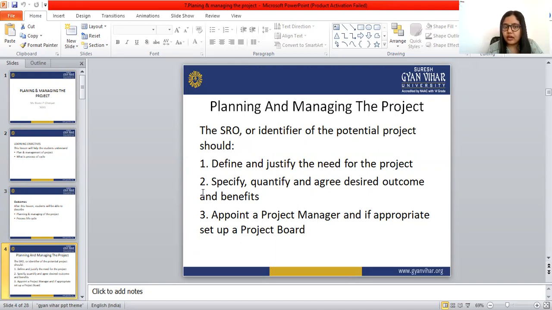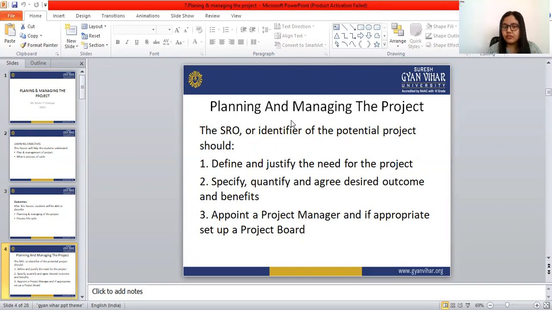So the SRO or the identifier of the potential project should define and justify the need for the project.